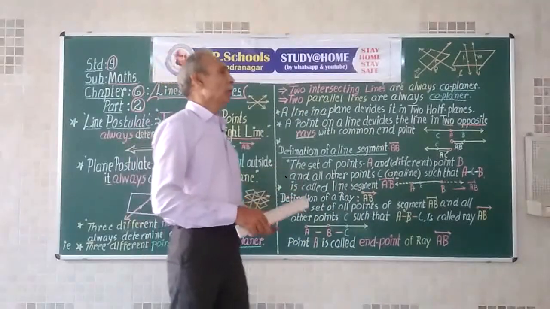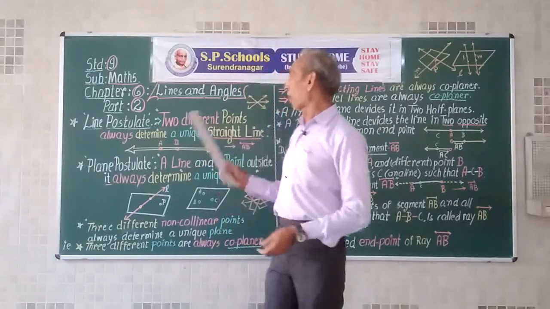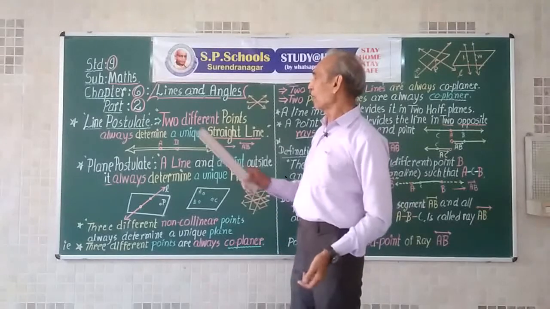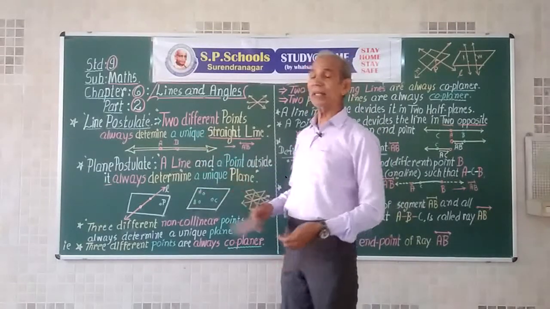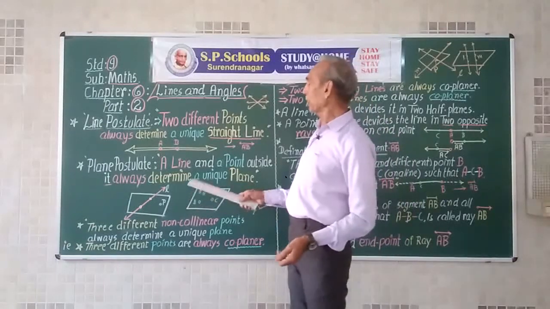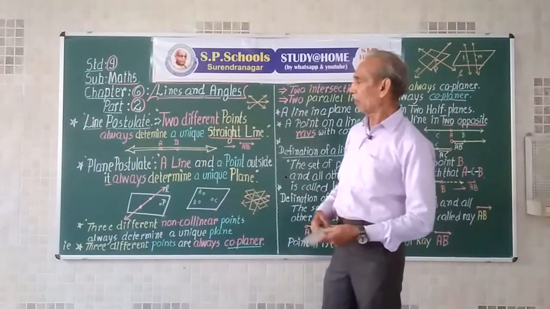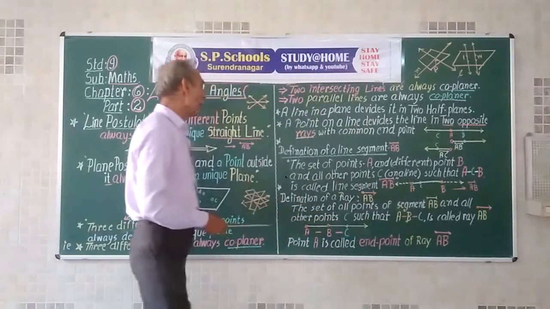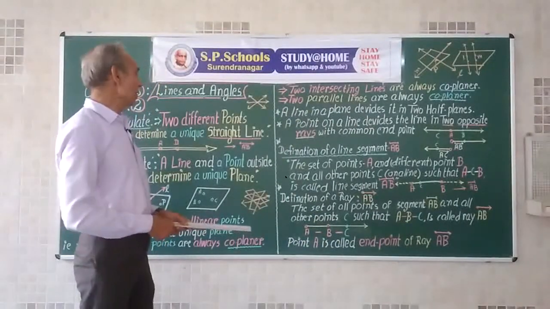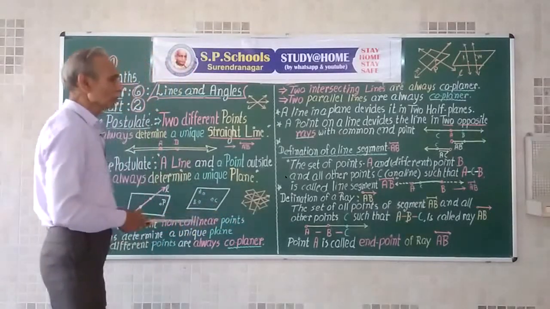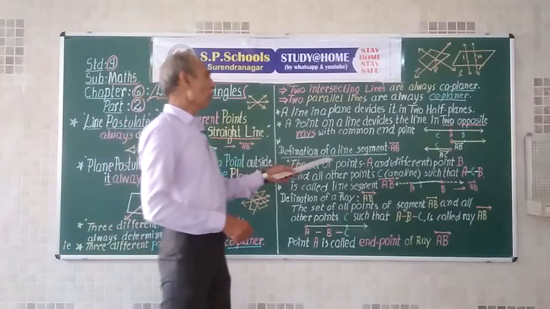Now we cannot define a point. We have to take it as a postulate. We cannot define a line. We have to take it as a postulate. We cannot define a plane. We have to take it as a postulate. But certainly we can define a line segment. Definition of line segment.